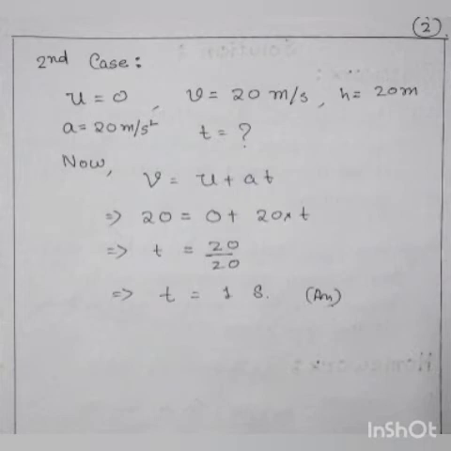Here we will use the first equation of motion, v equals u plus at. Substitute v equals 20 meters per second, acceleration a is 10 meters per second square, and time we have to find. Just substitute, and what we will get? Time t equals 2 seconds. So here we will not use the height of the object that we used in the first calculation for v. Is it clear?